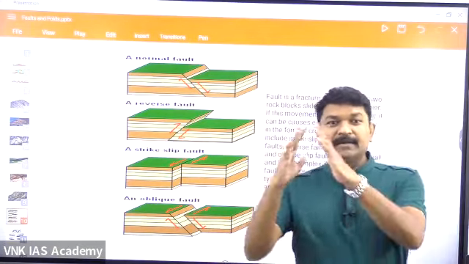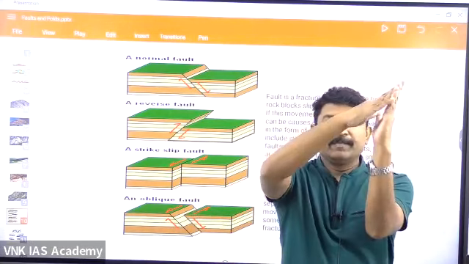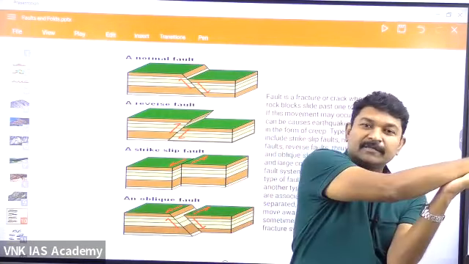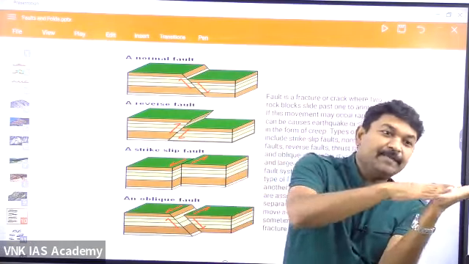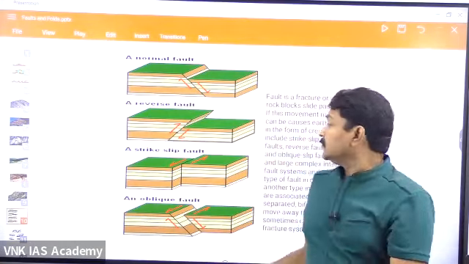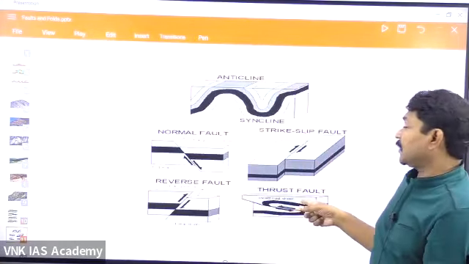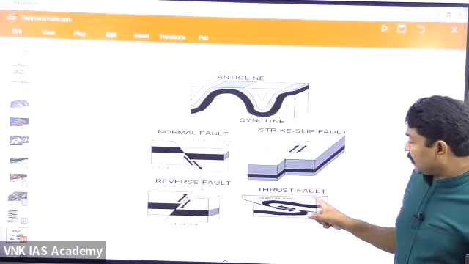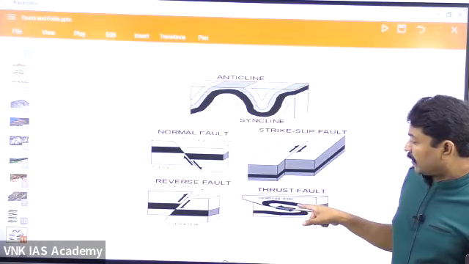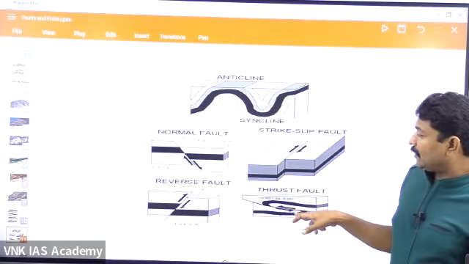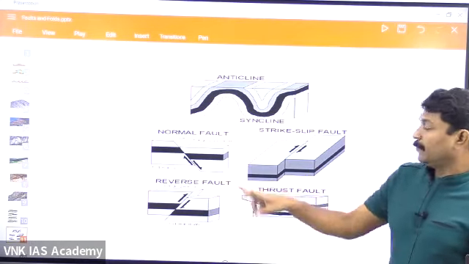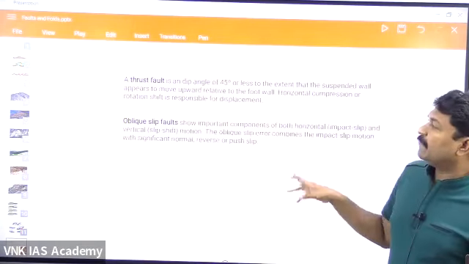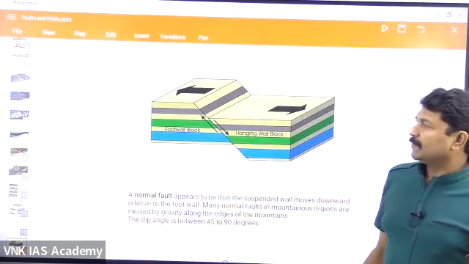There is another fault. Just now we said the mountain forms, bends, becomes recumbent, then faults because of more compression, then it breaks. That is called a thrust fault. Here this particular mountain got overlaid on the other side and got broken. These are the varieties of features.